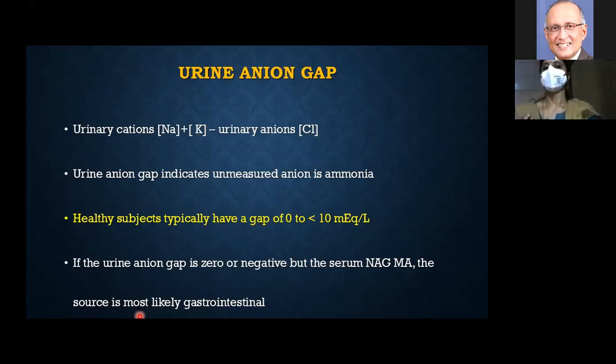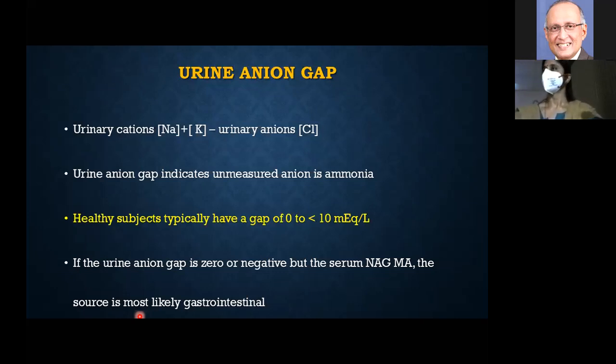Right? Urine anion gap indicates the unmeasured ion. In healthy subjects, it's usually 0 because apart from chloride, there are other unmeasured ions like sulfates and phosphates. So there are so many other unmeasured ions. So usually the gap is 0, or in normal conditions it might be plus 10, nothing more than 10.